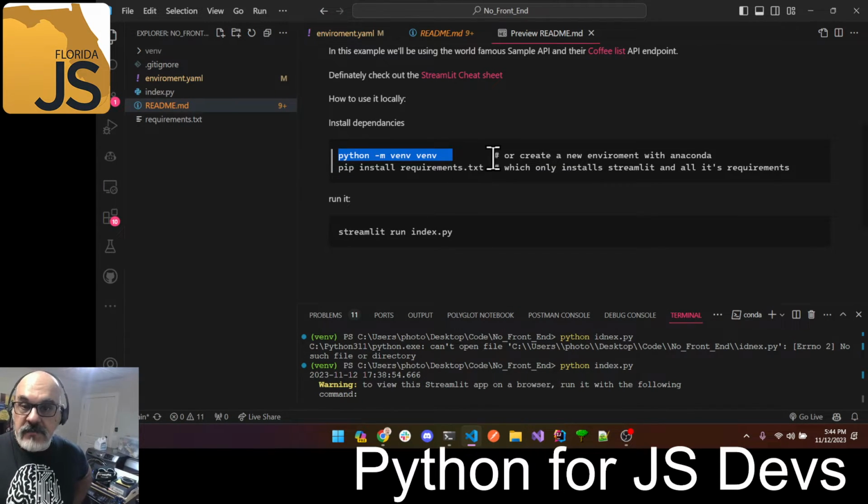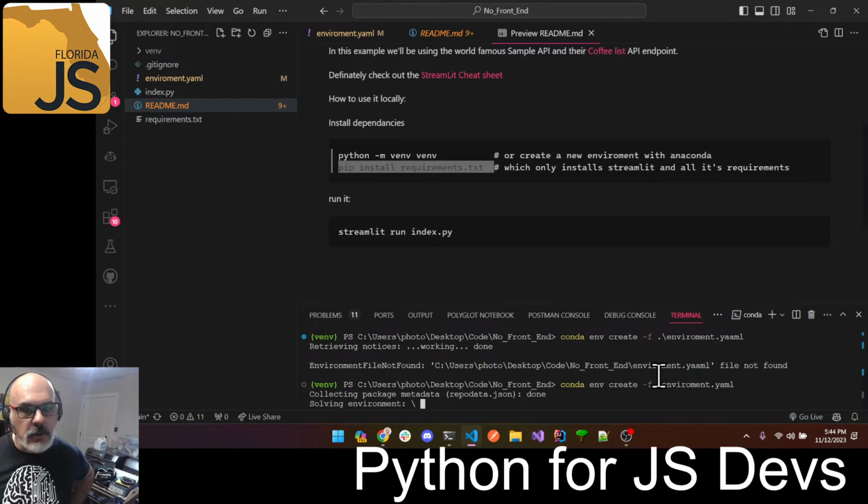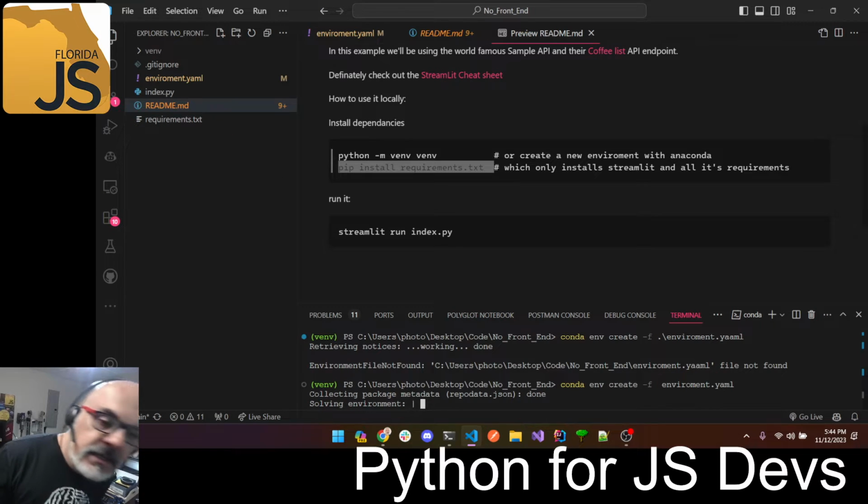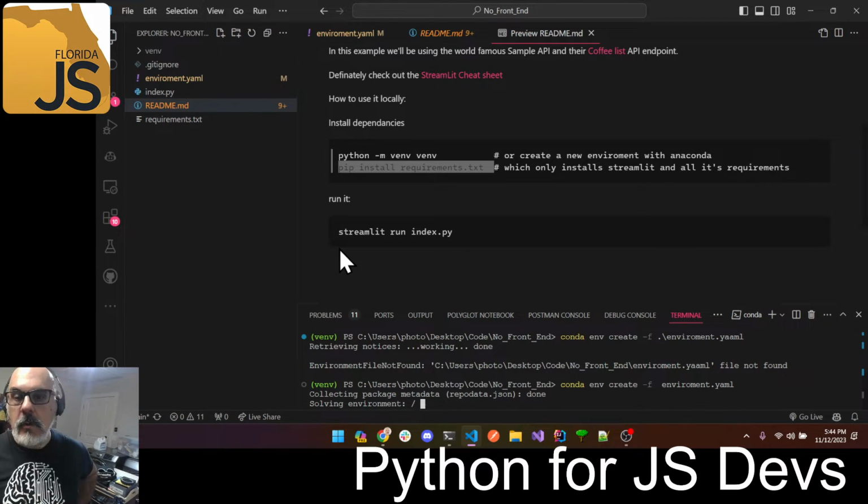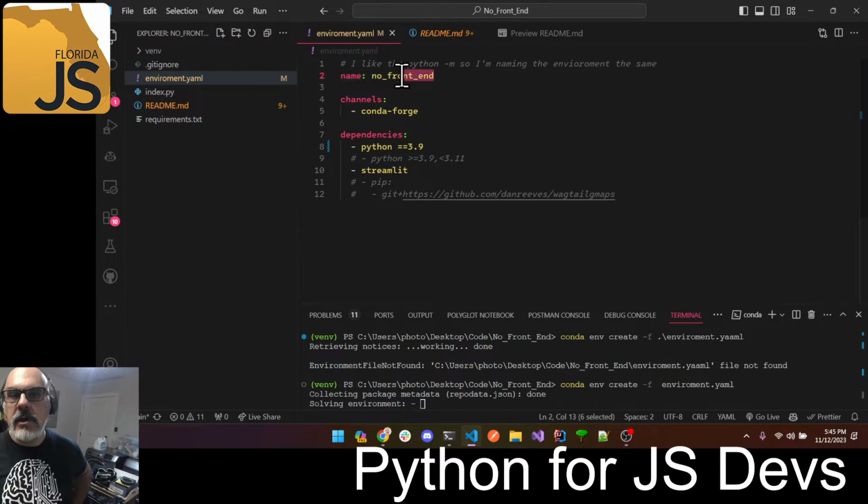And then once you've done that, we install all the requirements using this. So that's a two-pronged approach. In fact, there is a way with venv to say what we did in the other one, which is, on top of that, make a special version of Python that we want to be using here. Let's see if this is still going. One of the things we have to remember is that there are sometimes things we have to think about when we're doing a particular project. So as this goes along, just trust me, it's going to create a new environment called no front end.